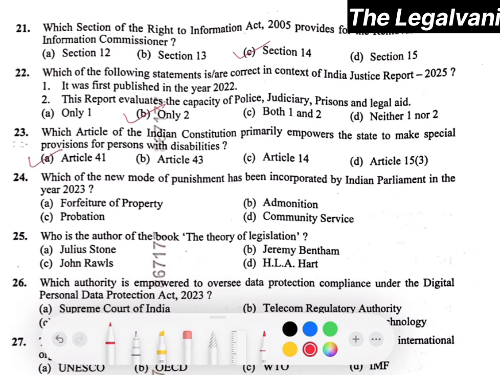Question number 24. Which new mode of punishment has been incorporated by Indian Parliament in the year 2023? Option number D, that is community service, will be the right answer. Question number 25. Who is the author of the book The Theory of Legislation? Here the right answer will be option number B, that is Jeremy Bentham.